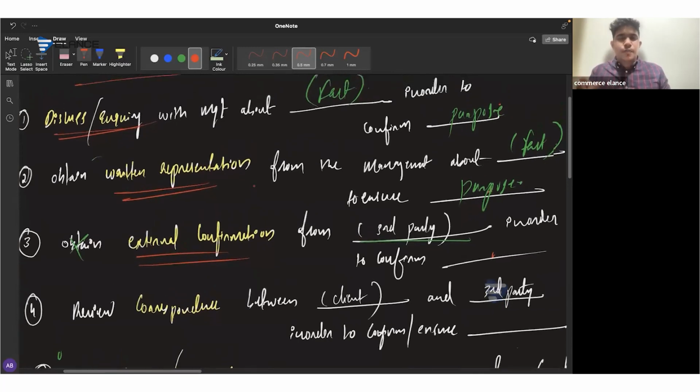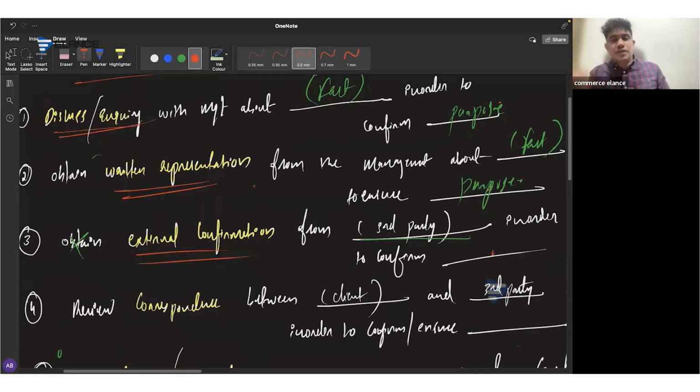Then correspondence means it's a communication between two parties. So by looking at a communication that is done between client and a third party, we'll be able to understand something. So here, who will be the third party? Normally the employees will not be considered as third party, but in this case, we can review the correspondence between the company and their employees in order to confirm whether they have made the announcement of redundancy to the employees, which creates a present obligation.